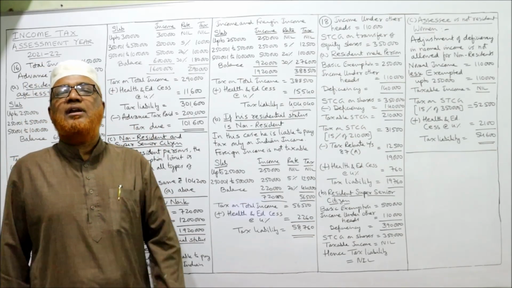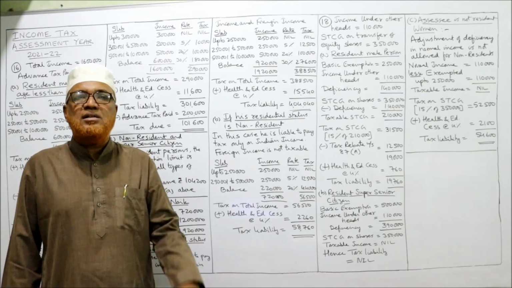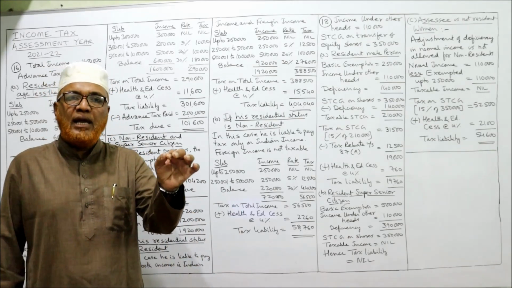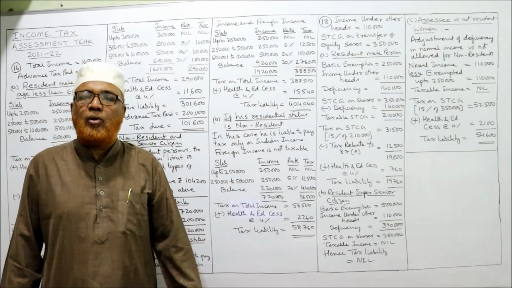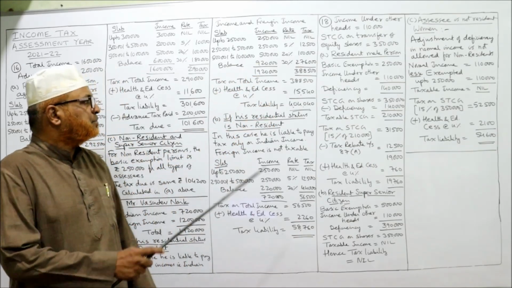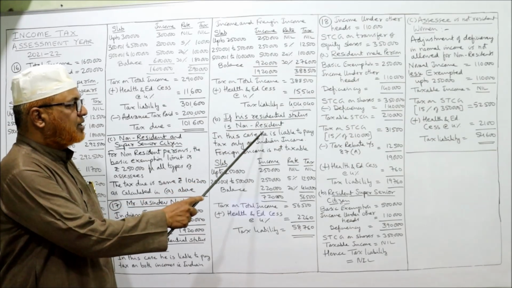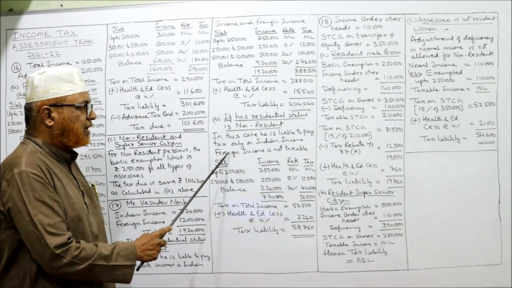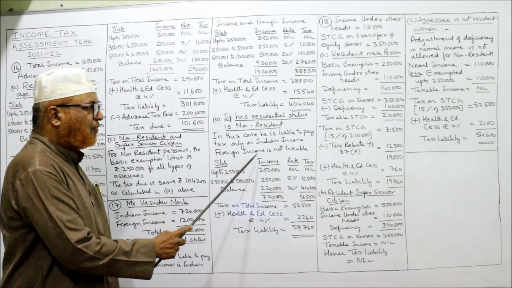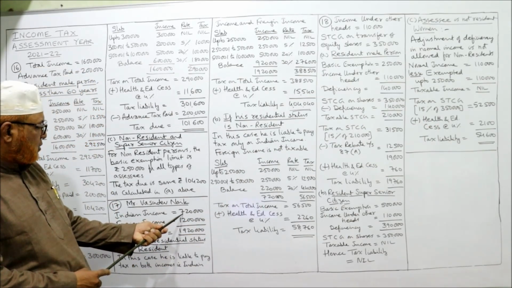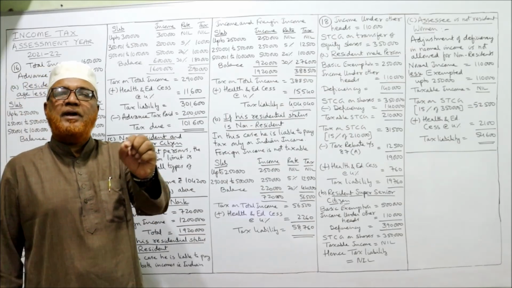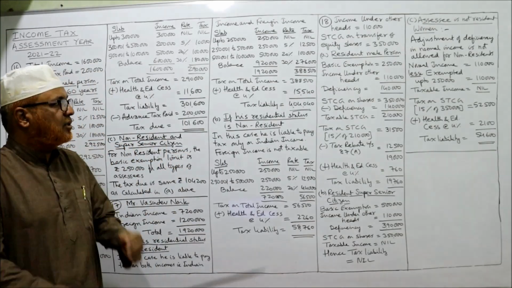B case, it is given SSC is a non-resident in India. Only Indian income is taxable, foreign income is not taxable. If his residential status is non-resident, he is liable to pay tax only on Indian income. Foreign income is not taxed. How much is the Indian income? 7,20,000. So he has to pay the tax only on 7,20,000.